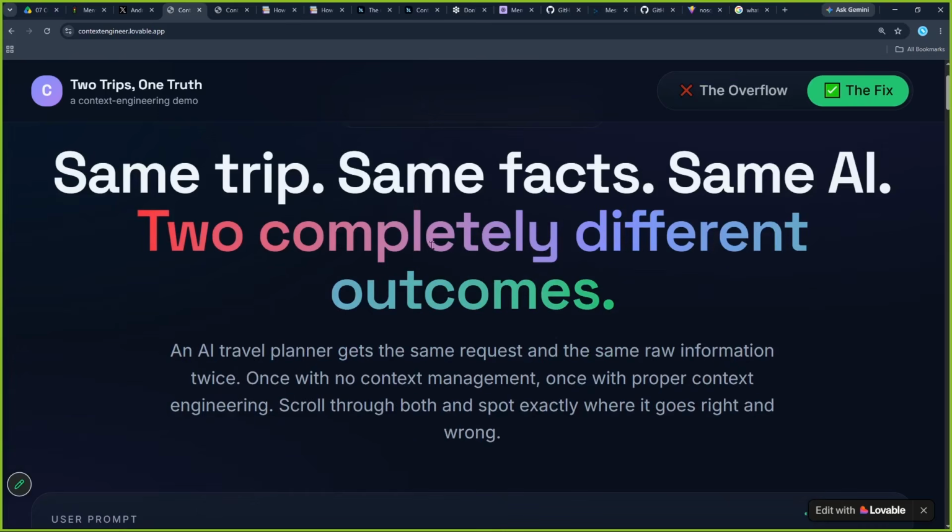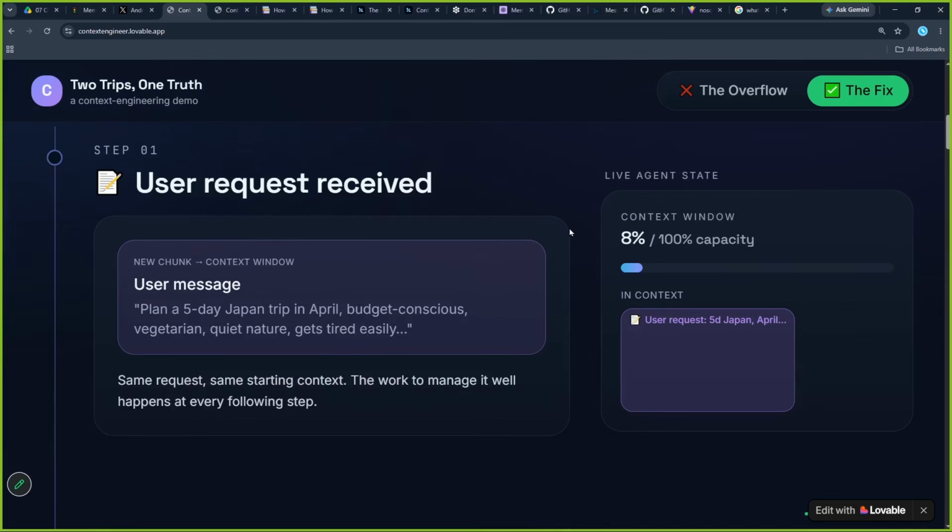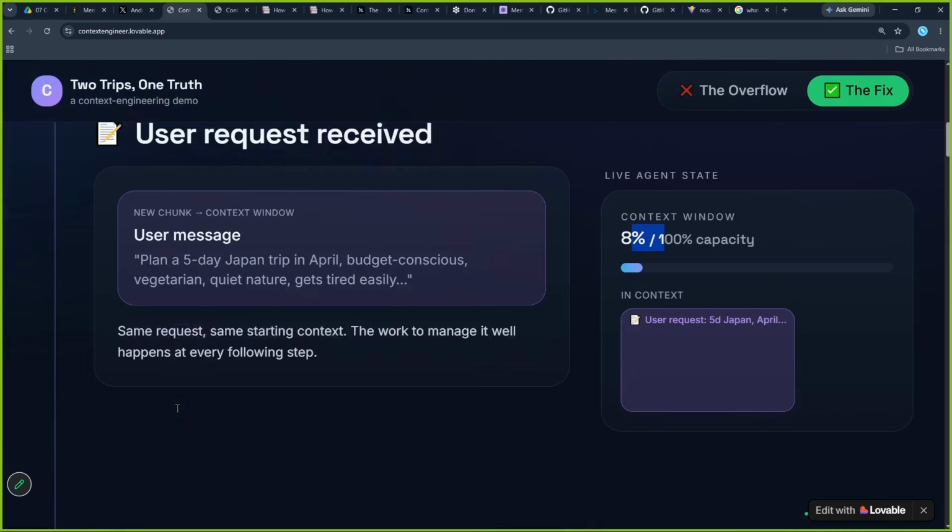So the fix is this. This is the message received from the user. We are going through the same scenario. Plan a 5-day trip to Japan for me in April. Budget conscious. I love food and quiet nature spots. I'm vegetarian and I want to avoid too much walking in one day. Same message, 8% of the window is filled.